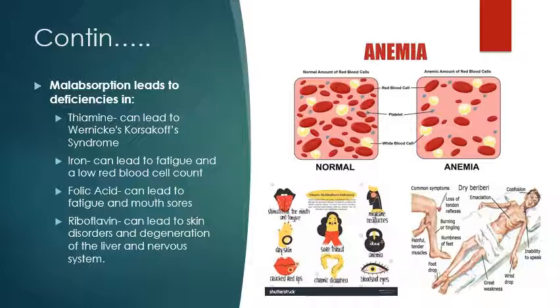Thiamine deficiencies can lead to Wernicke's-Korsakoff syndrome, which can be confused for typical intoxicated behavior, while iron deficiency can lead to fatigue and a low red blood cell count. A deficiency in folic acid can also lead to fatigue and mouth sores. Lastly, a deficiency in riboflavin can lead to skin disorders, edema of the mouth and throat, and degeneration of the liver and of the nervous system. Later, I will be discussing how these deficiencies can be treated and corrected.